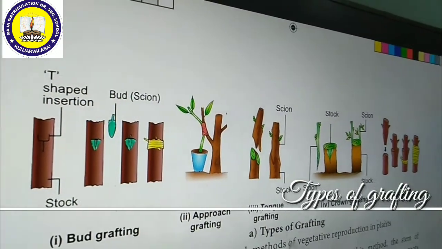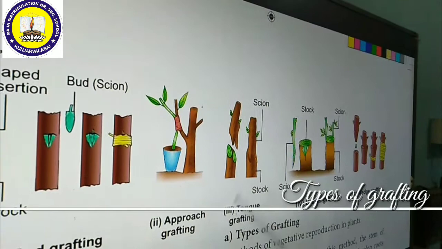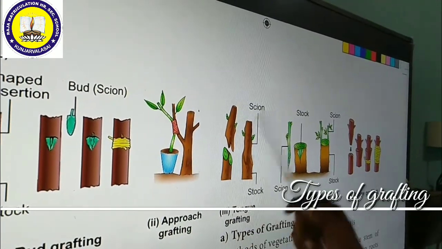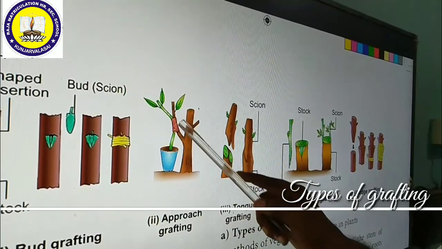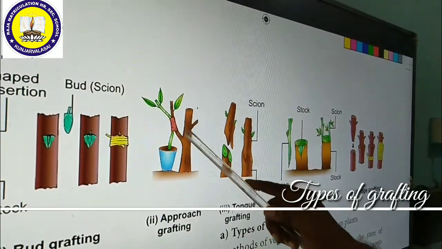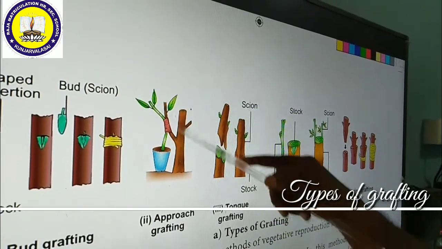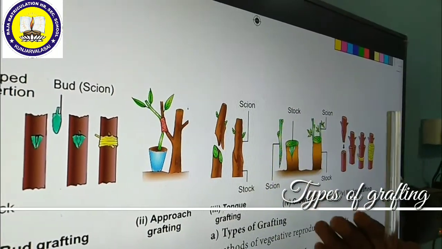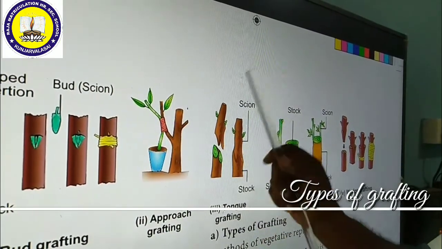Next one is called approach grafting. In approach grafting, both the plants remain rooted. One is potted, another one is ground rooted. Such plants are to be selected. Both the plants should have equal thickness of stem. Then both the plants have to be sliced equally. Then you have to join them together, then tie them with the help of rope. Then afterwards you can leave it.